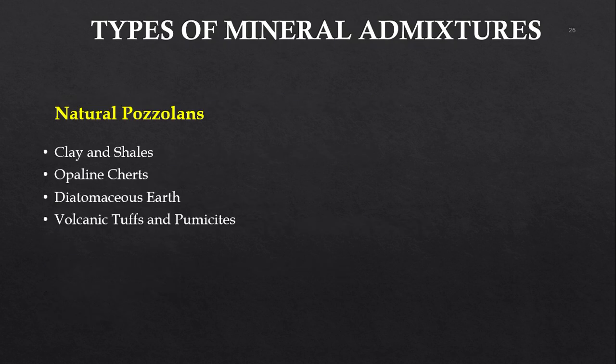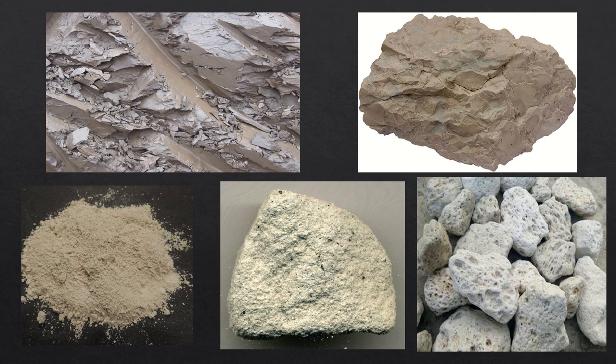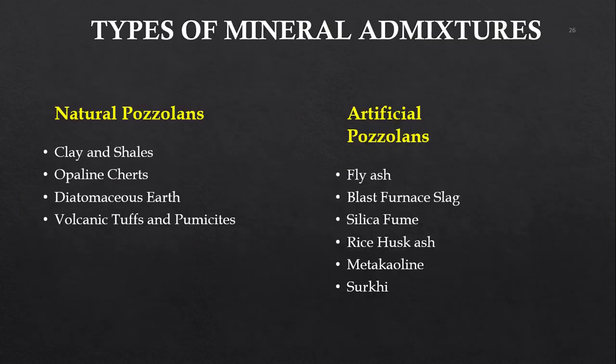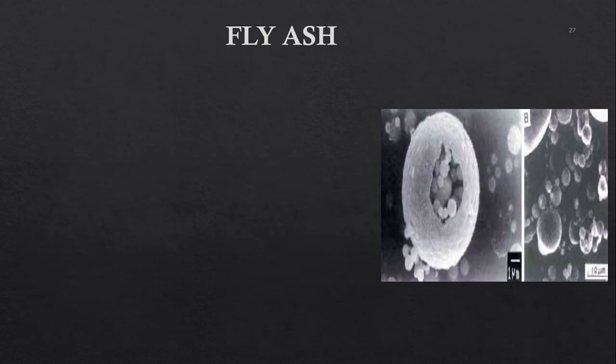Coming to the types of mineral admixtures, we have natural and artificial. Coming to natural, we have clay and shales, opaline cherts, diatomaceous earth, volcanic tuffs, and pumicites. These are the naturally available mineral admixtures. Artificially available are fly ash, GGBS, silica fume, RHA, metakaolin, and surki. The diagrams we can see on the screen now are your natural pozzolans. Right from the first one, whatever we have discussed just now: clay and shales, opaline cherts, diatomaceous earth, in the same order, and the last one is your pumice.